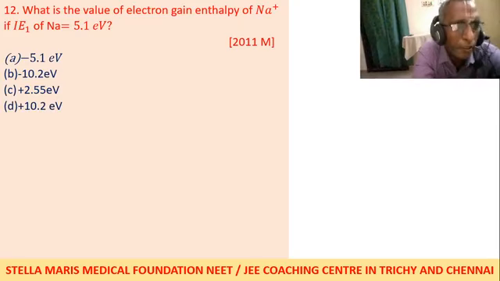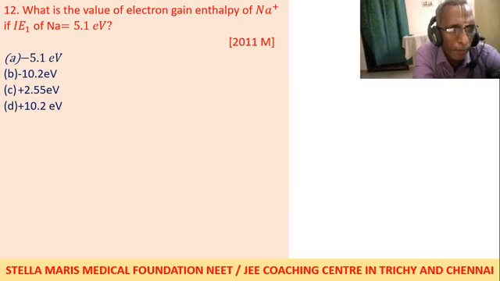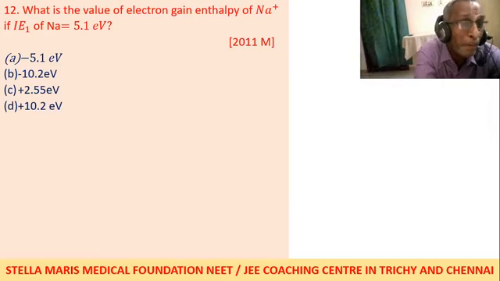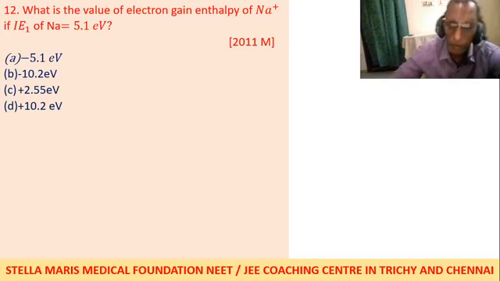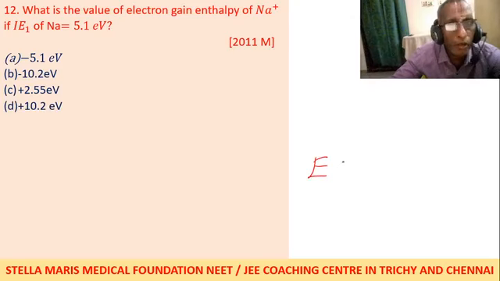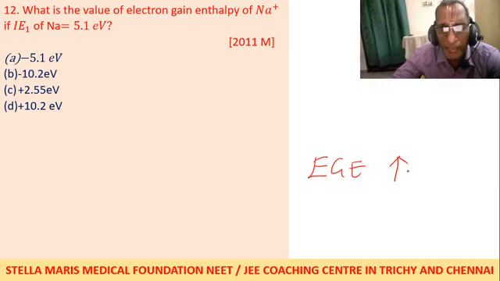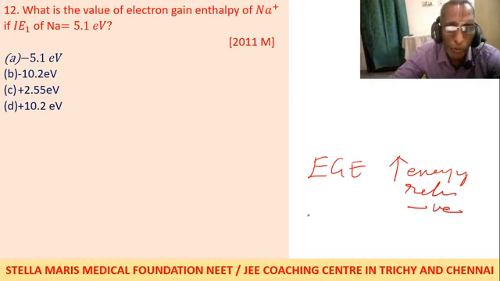Please listen. In this question, don't be fed up by the numbers. They are giving some numbers, but we have to remember the concept. Patiently read. What is the value of electron gain enthalpy of Na+ ion if the first ionization potential of sodium is 5.1 electron volt? You have to remember that electron gain enthalpy means energy released. Energy released, so it is a minus value.